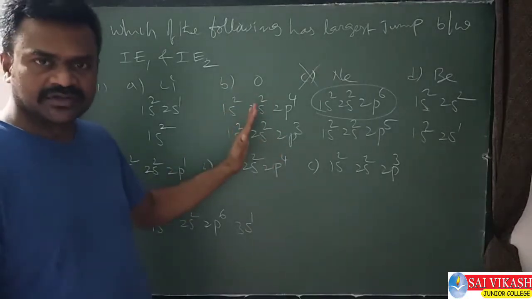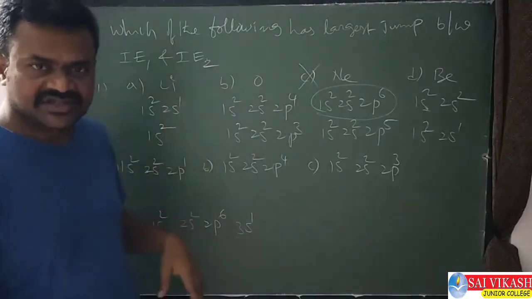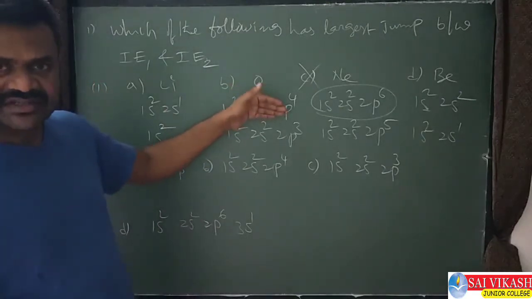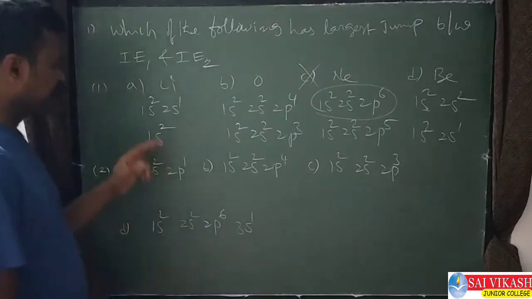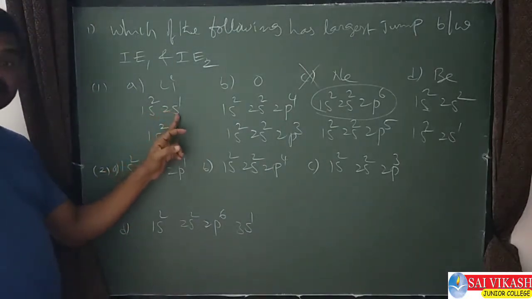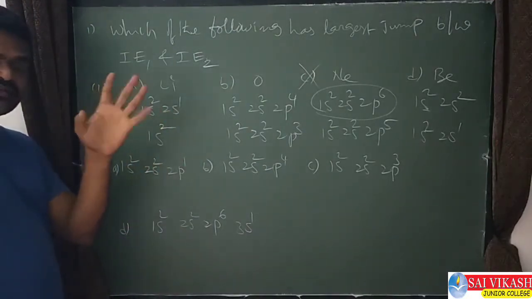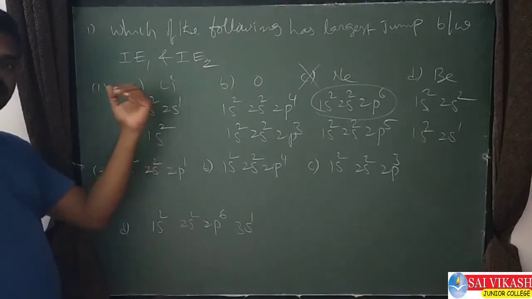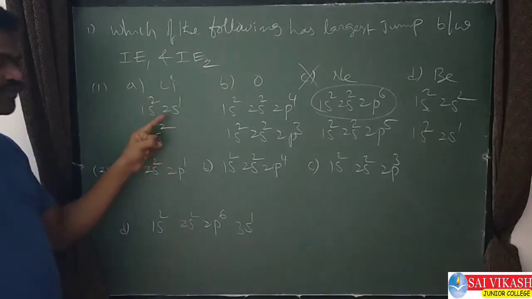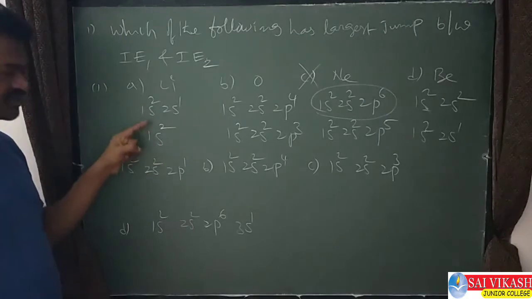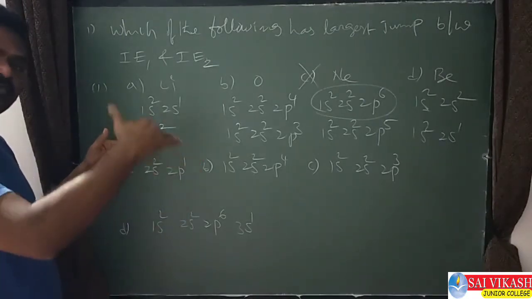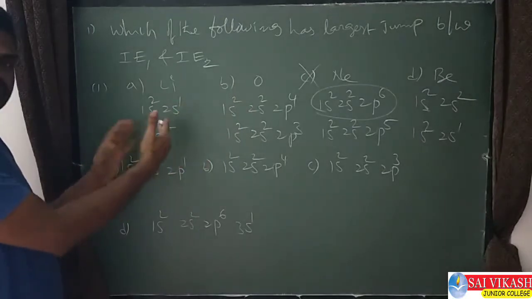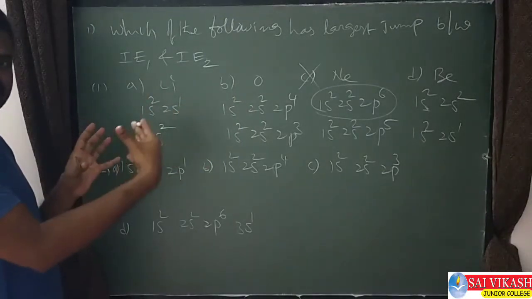It is possible. Let us check the other options also. In this case, a difference is there between first electron and second electron removal. Whereas in this case, 2s1, only one electron is there in the valence shell. Yes, it is removed. After removing, the configuration becomes 1s2. It means one shell is completely lost, so the shell is totally shrunk.